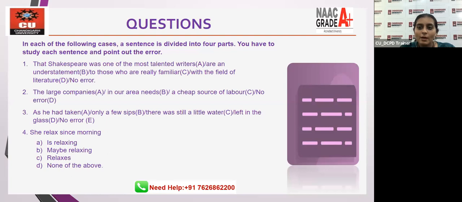Moving on to third. As he had taken only a few sips, there was still a little water left in the glass. Which part has error? Is it A, B, C, D, or there is no error in this very sentence? Write that down in the chat box, everyone. The answer. We need to consider the articles, we need to consider modals, we need to consider subject verb agreement. We've done that. So consider every part while writing the answer.